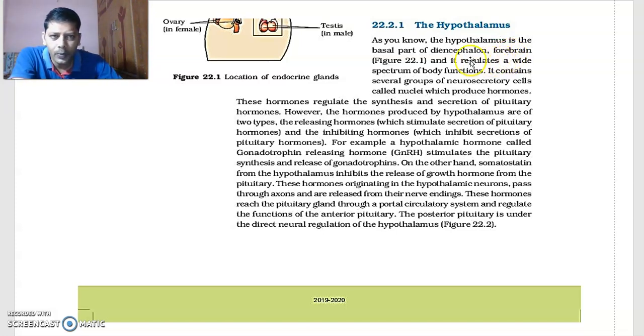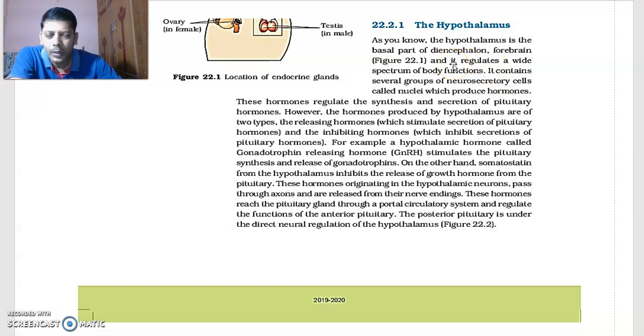The forebrain has the cerebrum and the diencephalon. In this diencephalon, one of the parts is the hypothalamus, which is at the base.